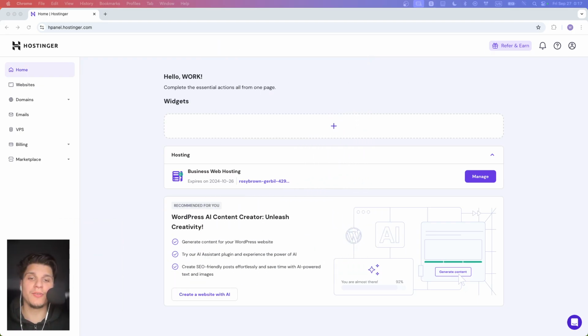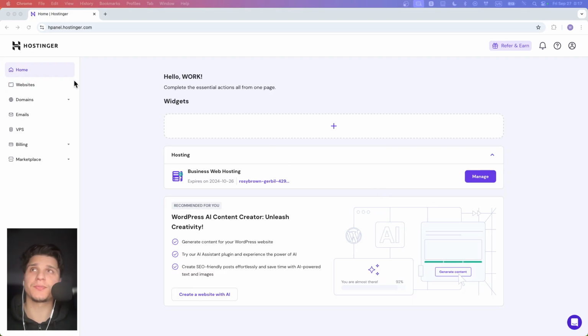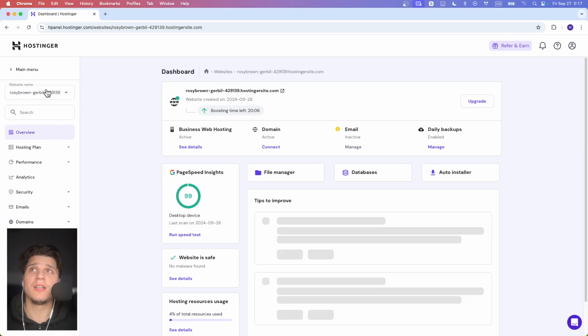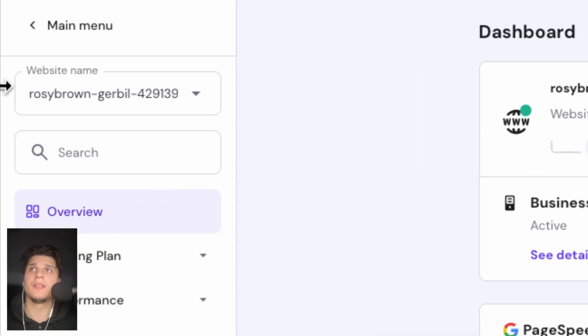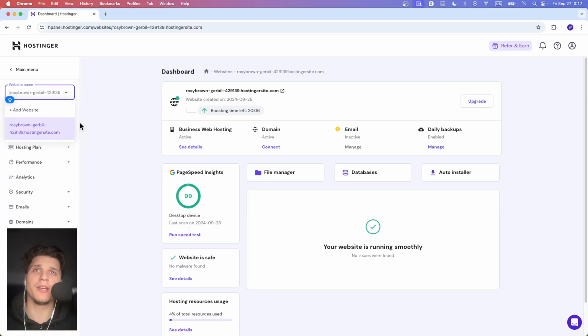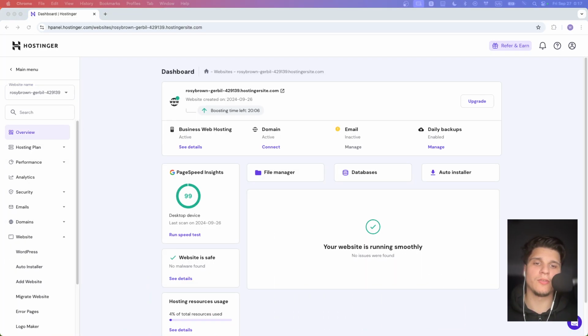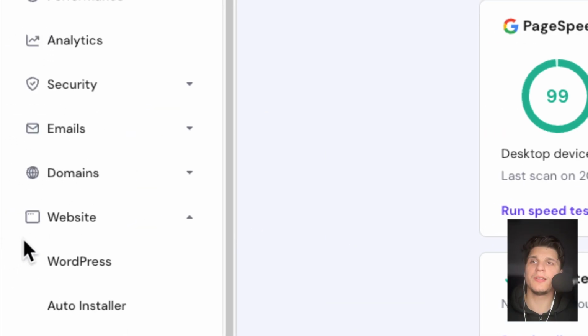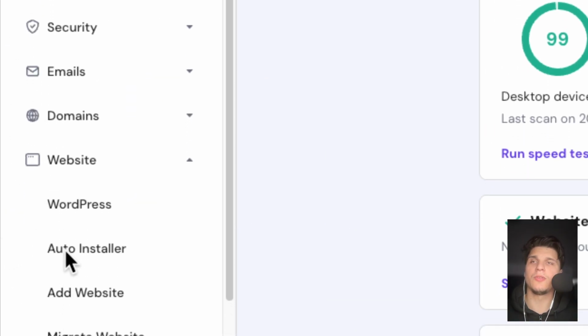So what you're going to have to do here is just decide which website you'd like to add WordPress to. So I'm going to click here on manage. Here I can select the right website, and then what you're going to have to do is click on website here, and on website you can choose auto installer.